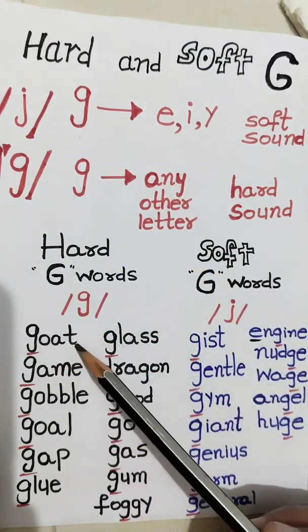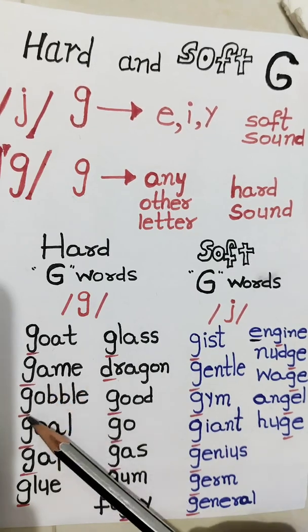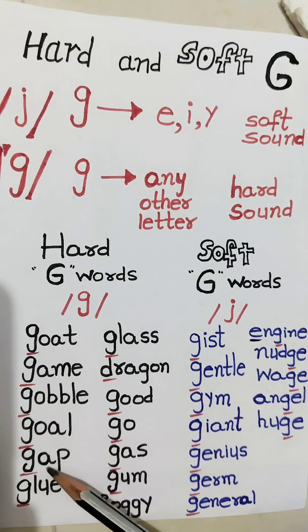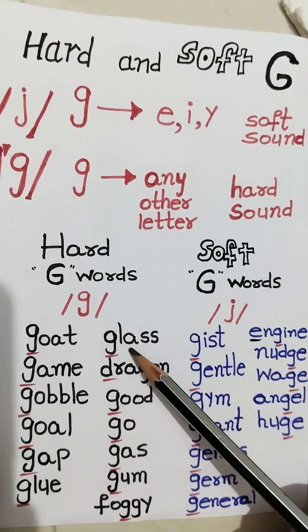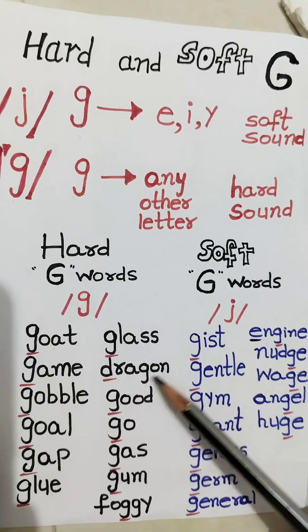G-O-T, goat. G-A-M-E, game. G-O-B-B-L-E, gobble. G-O-A-L, goal. G-A-P, gap. G-L-U-E, glue. G-L-A-S-S, glass. D-R-A-G-O-N, dragon.